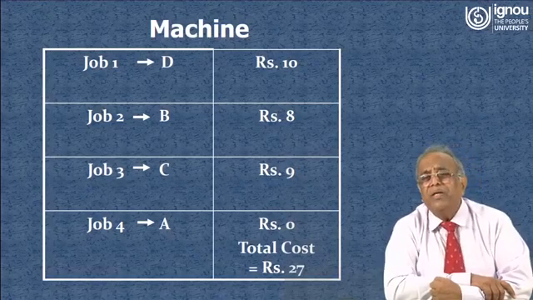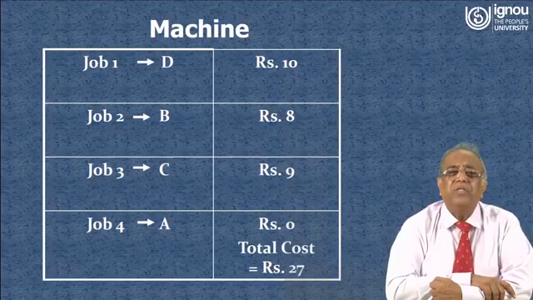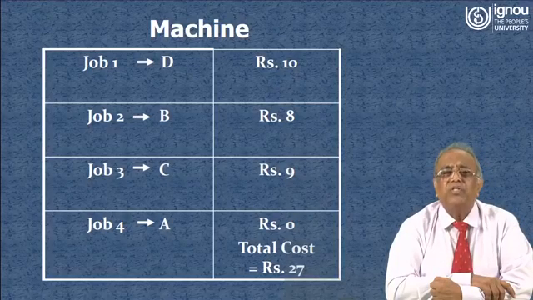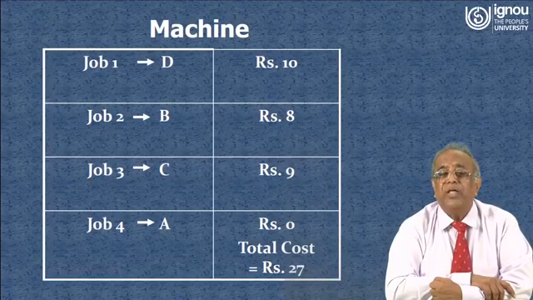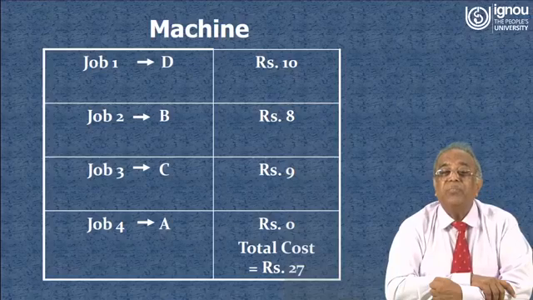Now you may be thinking, what is the great thing about allocating only 3 jobs to 3 machines? But if you take 4 machines and 4 jobs, the number of combinations will be factorial 4, that is 4 into 3 into 2, that is 24 combinations. If there are 5 jobs and 5 machines, then 24 into 5, that is 120 combinations. If there are 6 jobs and 6 machines, then 120 into 6, that is 720 combinations.